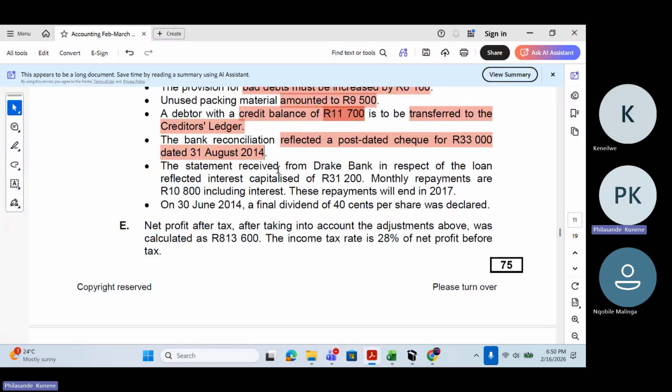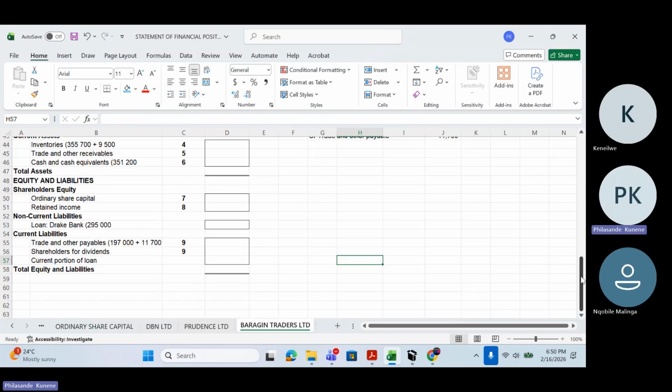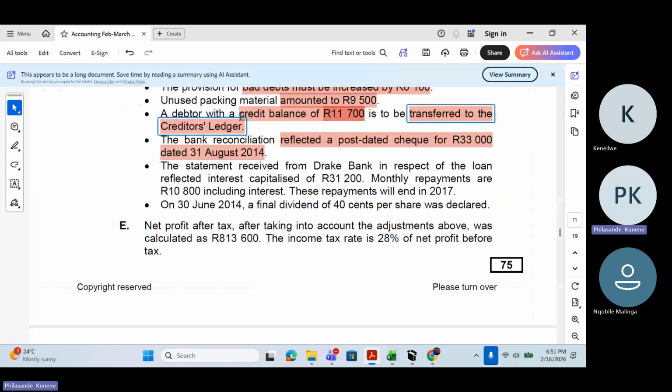Before we even talk about the meeting document, let me explain this one to you now. We're talking about a debtor here. They're saying this debtor with a credit balance of 11,700. Remember, a debtor is someone that is owing us, right? A debtor is someone that is owing us, had a credit balance. So which means this debtor was on a credit side, trade and other receivables. Trade and other receivables was on a credit side, okay? A debtor with a credit balance.